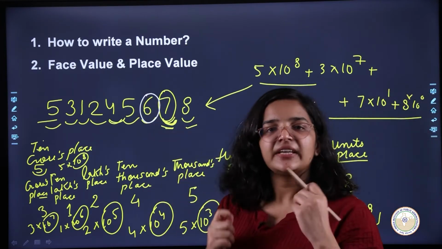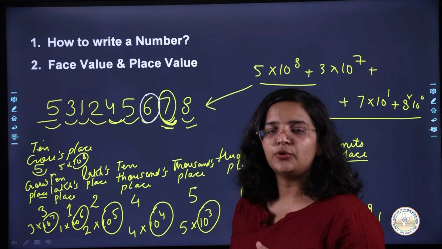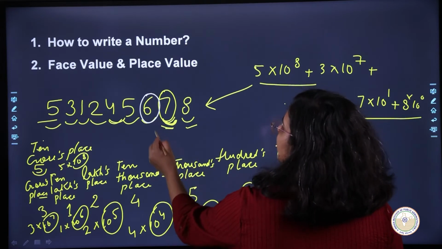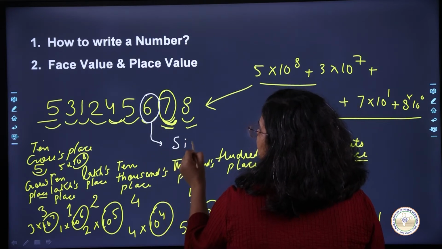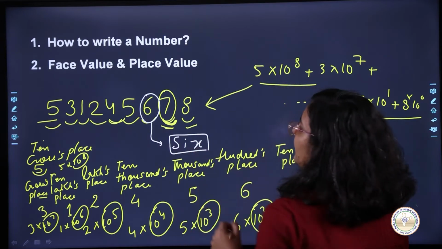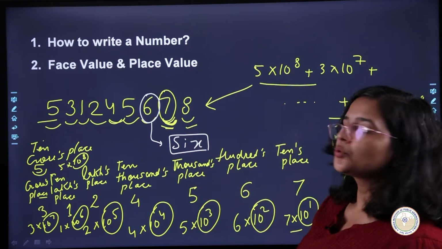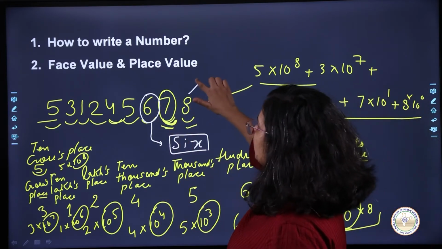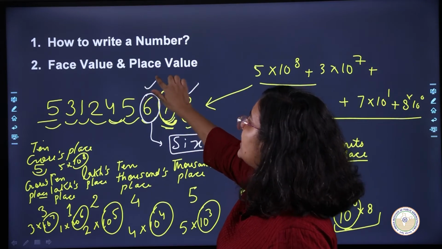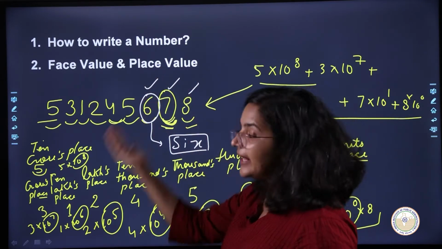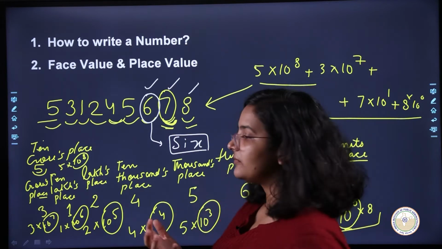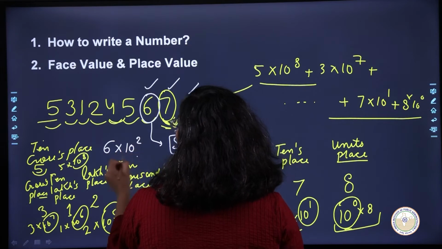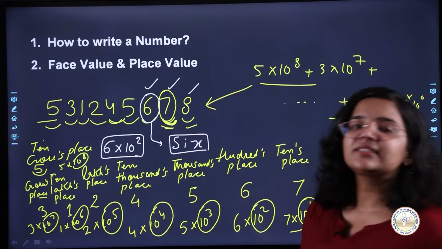One is the face value of 6 and the other is its place value. Face value is the exact value of the number that is there. So the face value of this number is 6. Okay, and then there is a place value also attached to this number. So which place is this number at? This is units place, this is tens place, and this is hundreds place. So what is the place value of this number? The place value of this number is nothing but 6 times 10 raised to the power 2. Okay, so this is the place value of this number.